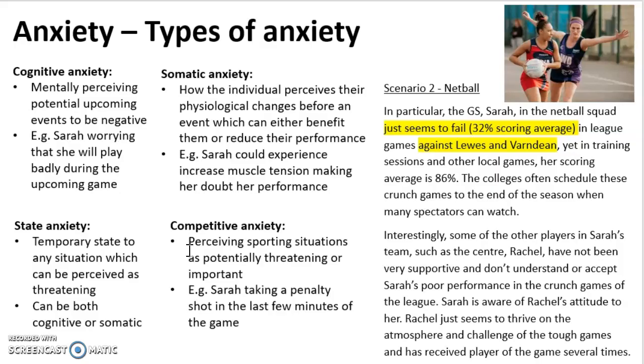Competitive anxiety, this is where the performer perceives certain sporting situations as potentially threatening or important. So if Sarah is taking a penalty shot, for example, and she needs to score this to win the game in the last few minutes, she would have a lot of anxiety towards that shot, and if this anxiety builds up, she's likely to miss that shot. Although people have utilised this before and can use this to then benefit their performance, so they're more likely to shoot and get it in.